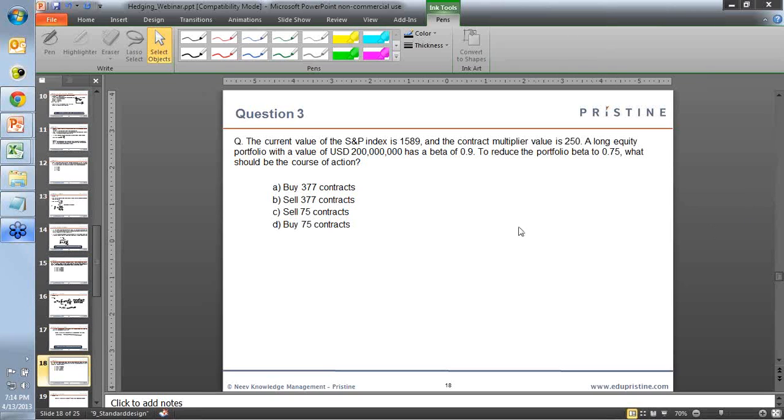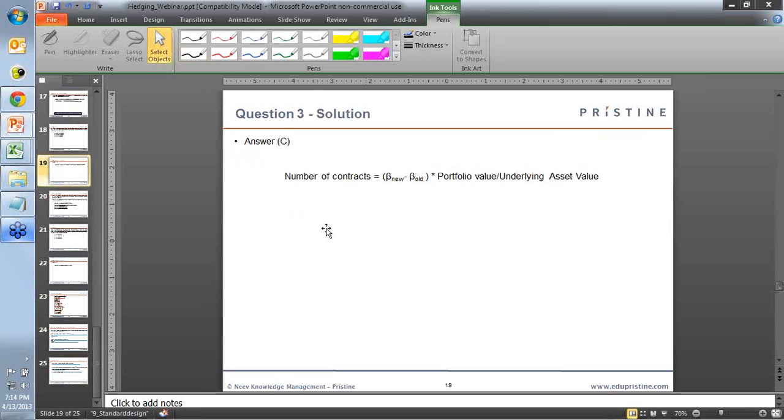So it seems no one was able to get this one right. Okay. So the answer here is C, that is sell 75 contracts. So let us look at how to get that.